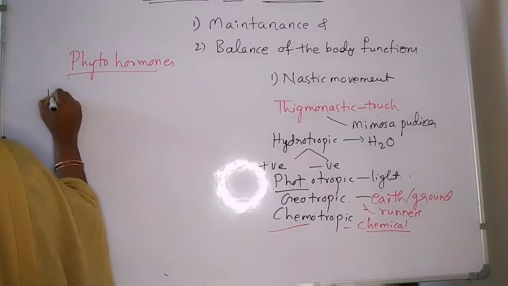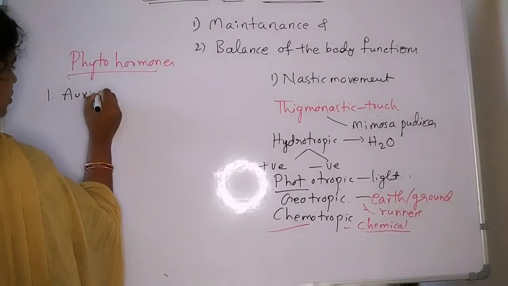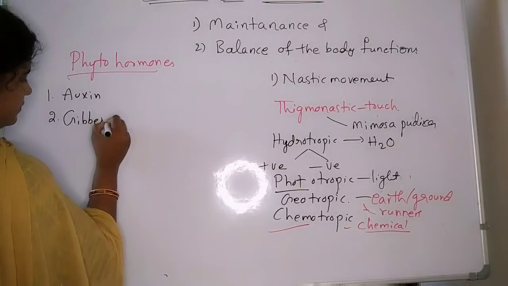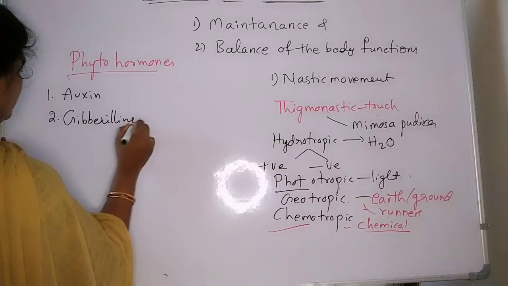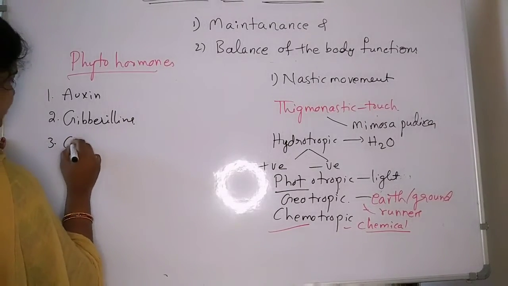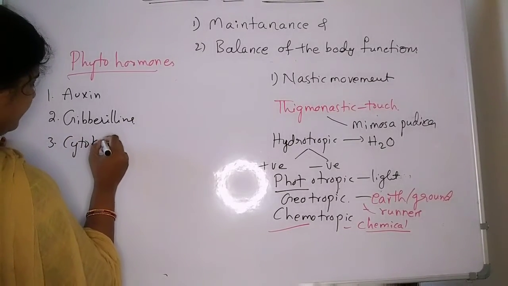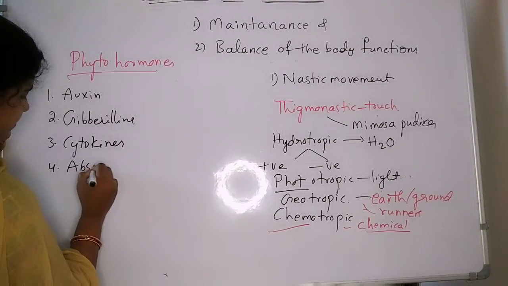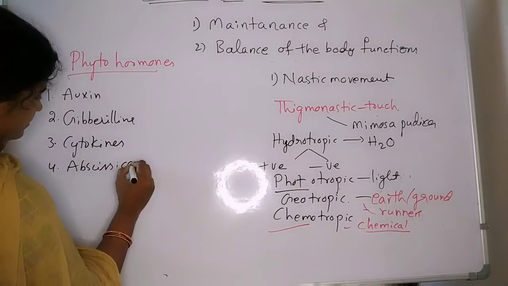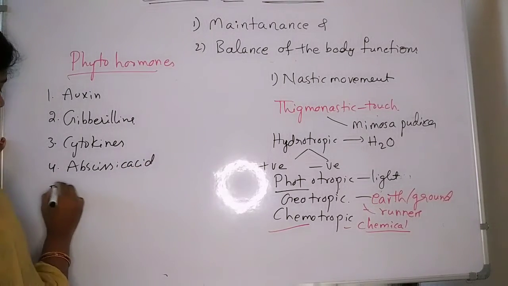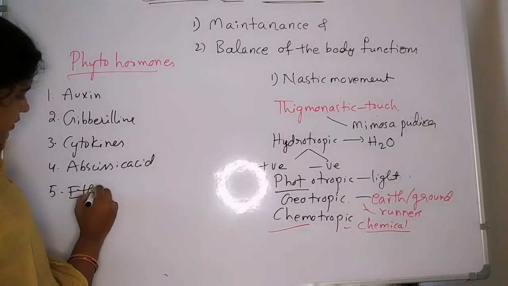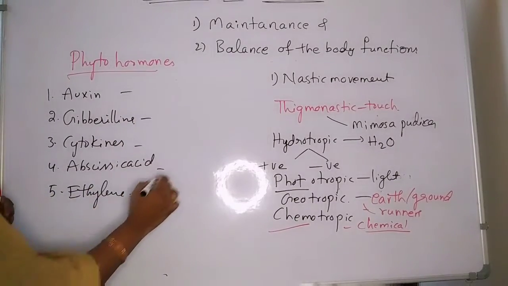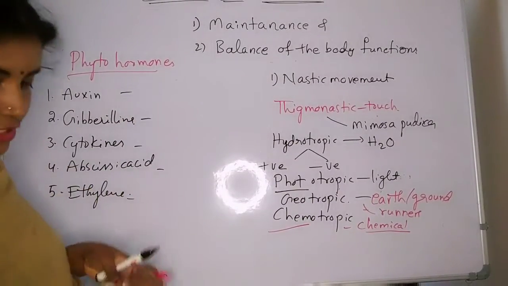So mainly 5 hormones: auxins, then gibberellins, then cytokinins, abscisic acid, and the fifth one is ethylene. So auxins, gibberellins, cytokinins, abscisic acid. Functions we are going to see now.